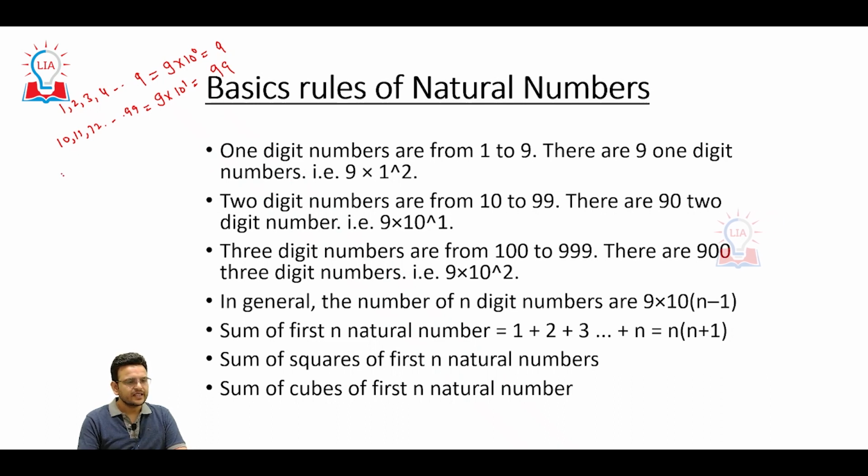When we write 100, 101, 102 up to 999, we can say there are 9 into 10 to the power 2, which is 900.